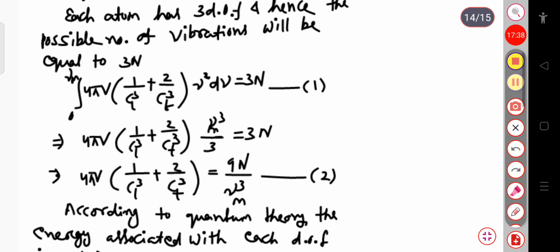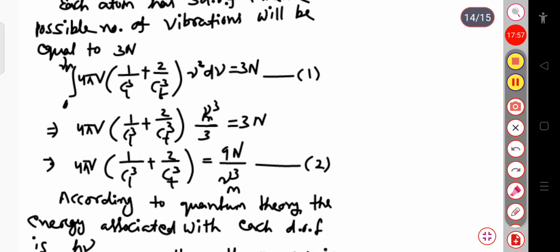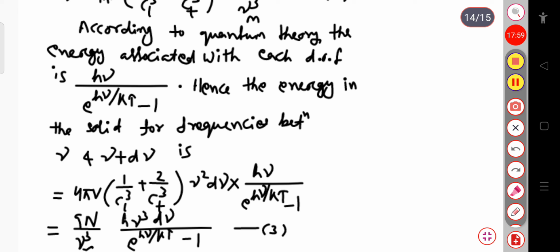From this case we know each atom has 3 degrees of freedom. So the possible number of vibrations for these 3N atoms is 4πV into (1/CL³ + 2/CT³) into νm³ by 3. The energy corresponding to this will be 9N by νm³ into hν cubed into dν divided by exponential hν by kT minus 1.